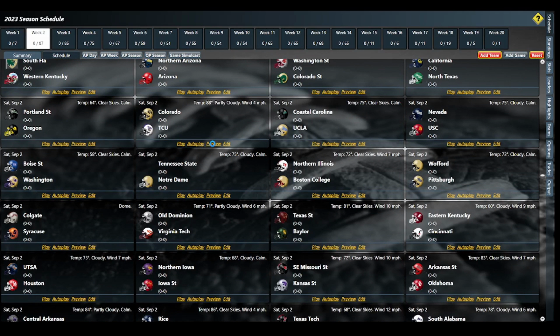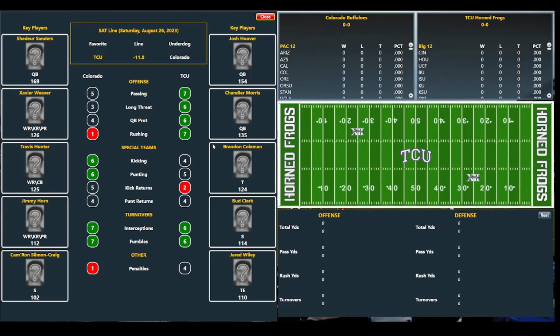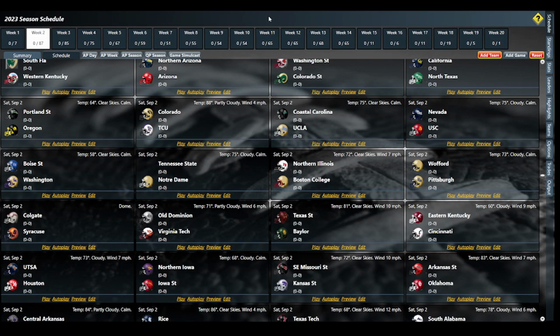So we all kind of remember this game here. TCU 11-point favorites in that one. We'll see what happens. Shedeur Sanders. So pretty cool stuff. Great game. Check it out.